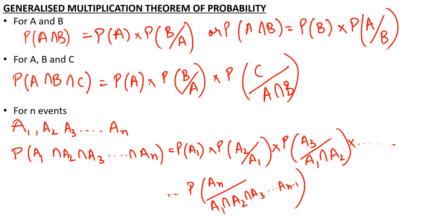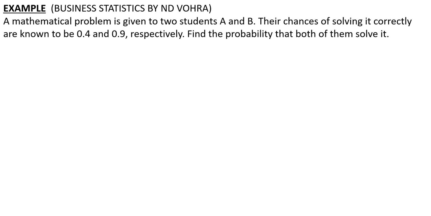right? So this is our generalized multiplication theorem where we are seeing that okay, one event has occurred, what is the probability now second event will occur given first event has occurred and so on. So this is the generalized multiplication theorem for n events. Now let's discuss some examples.